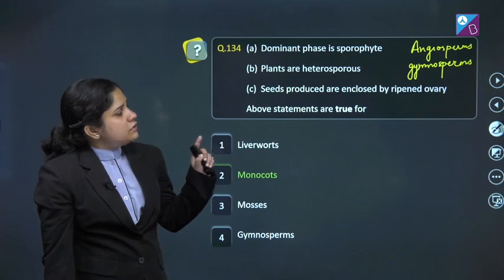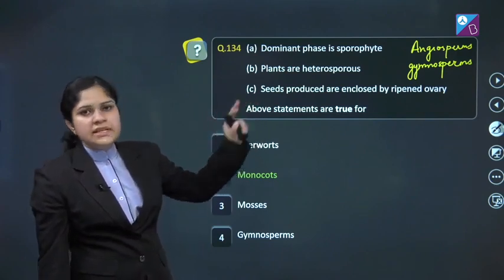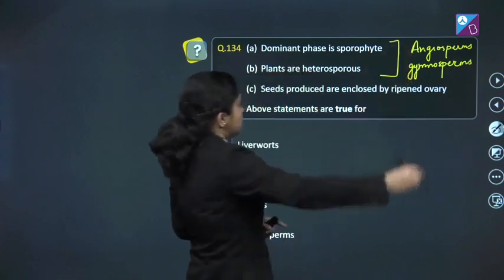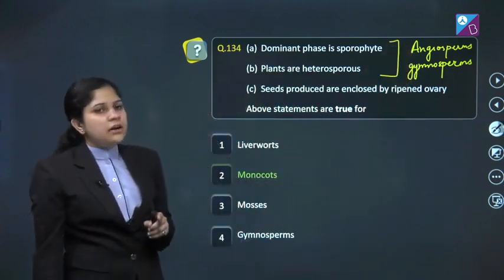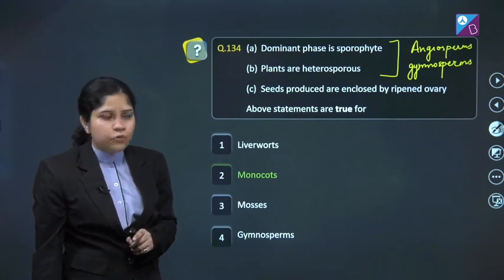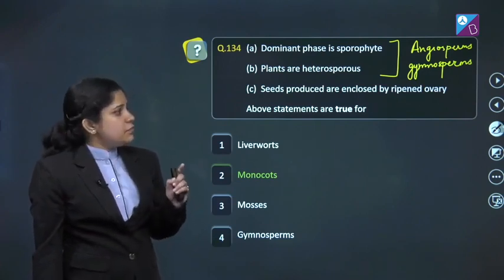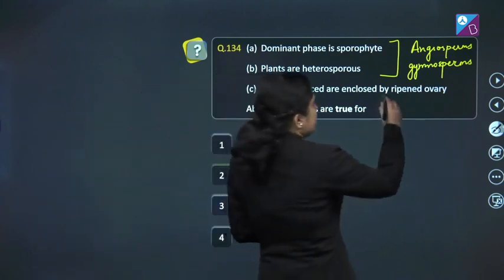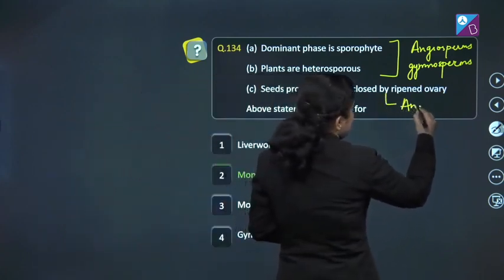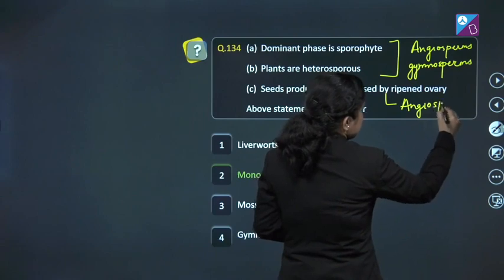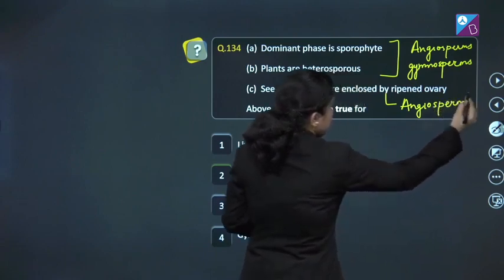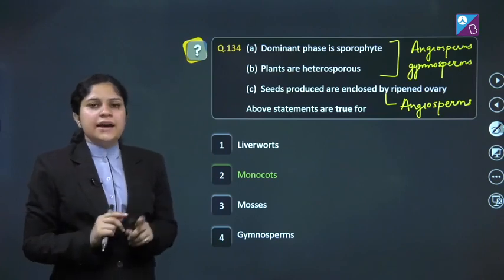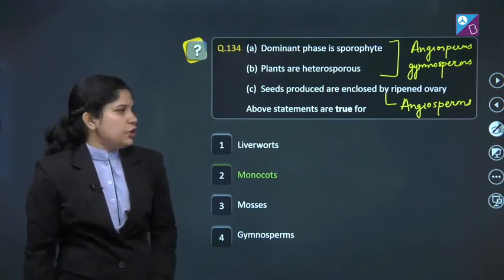This character is also seen in both these plant groups. C. Seeds produced are enclosed by ripened ovary. Above statements are true for. The statement C is only correct for angiosperms. Because in case of gymnosperms, the seeds are naked, they are not surrounded by any of the ovary.